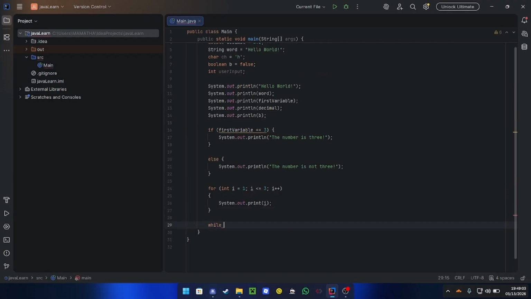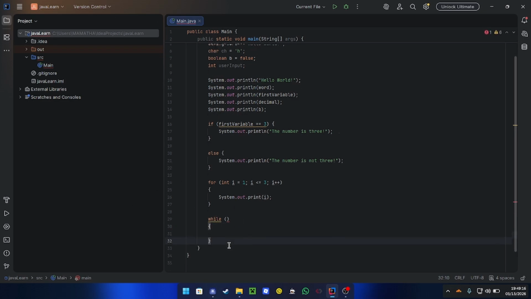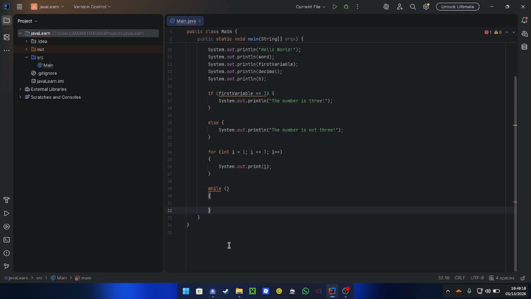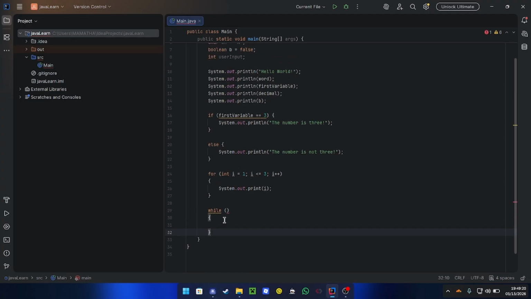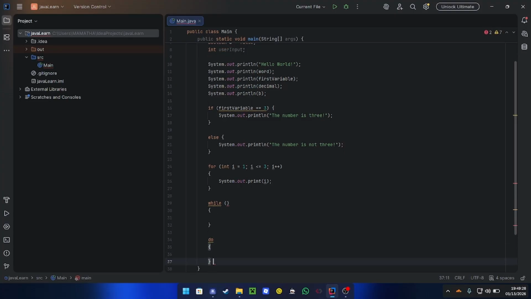The while loop basically runs every single time until a condition is no longer met. So for example, I can do while, parentheses, and write code in it. However, this does have the possibility to make infinite loops and stuff like that, so I'm not going to really write code for this one. And then we have the do while loop. The do while loop is interesting because it occurs once, or at least once.